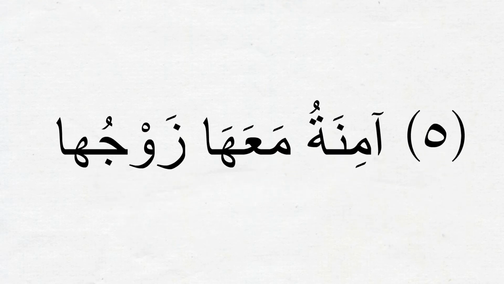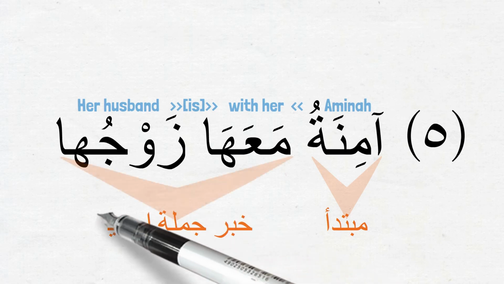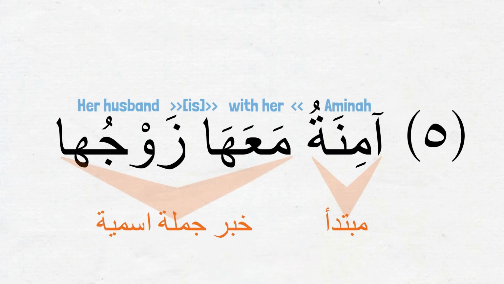The next sentence is آمنة معها زوجها. Amina, her husband is with her. This is another جملة اسمية. What do you think are the مبتدأ and خبر of this sentence? The مبتدأ is the اسم آمنة, and its خبر is the جملة اسمية that is coming after it. So the whole جملة اسمية معها زوجها is the خبر of the outer جملة اسمية.